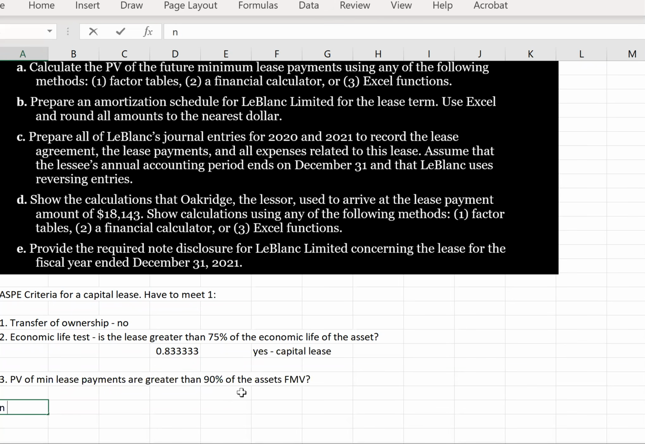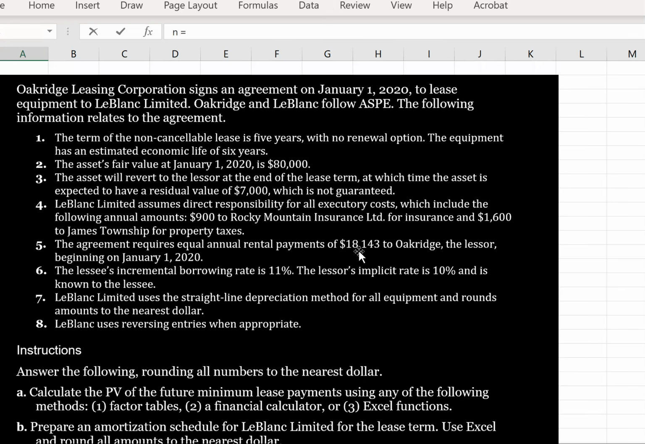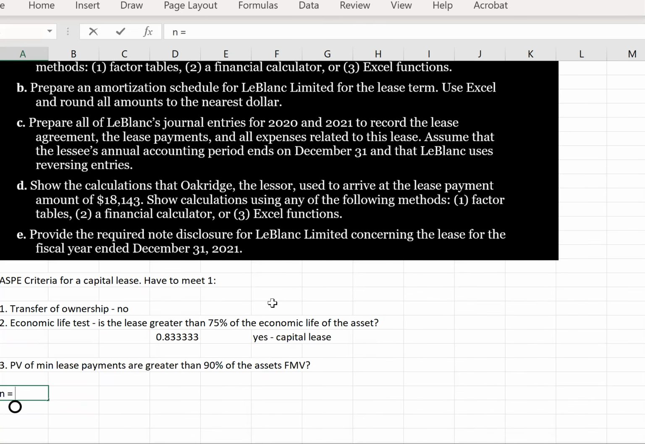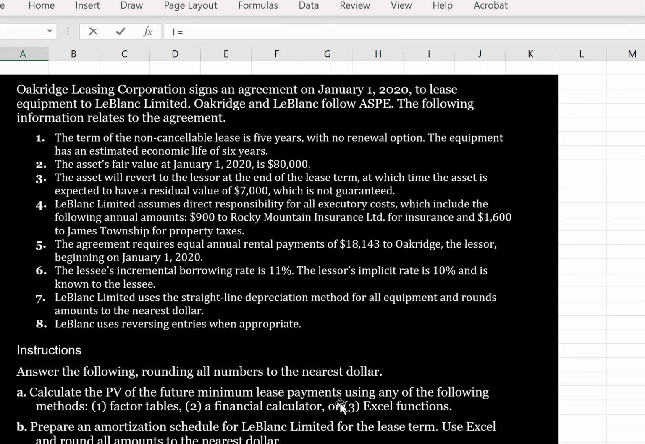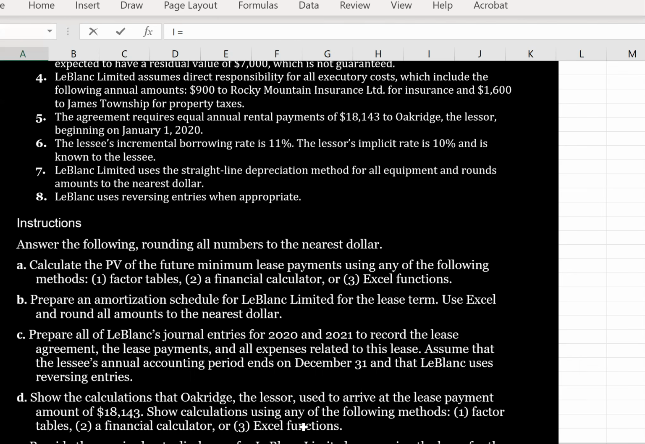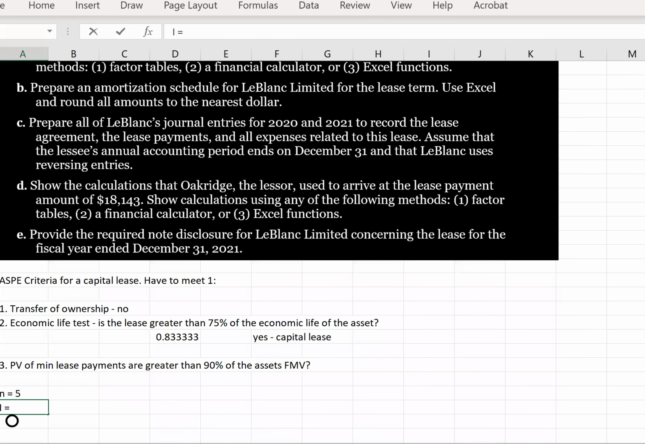So we're going to have N, which is going to be, I think, 8 years, if I remember correctly. No, the lease is 5 years, sorry, 5. Then we're going to have the interest rate. So what interest rate are we going to use? Now, remember that we're under ASPE here, so we've got 2 interest rates: the incremental borrowing rate at 11% and the lessor's implicit rate at 10%. So which rate should we use? ASPE requires us to use the lower of the 2 rates. So we're going to use the implicit rate of 10%. So our I is going to be 10.